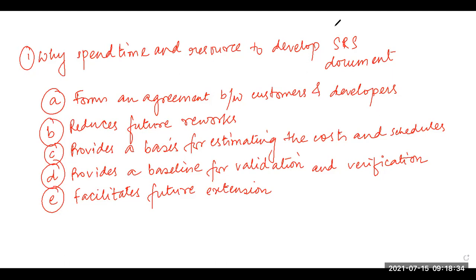Now, before we discuss how to write an SRS document, we first need to discuss the characteristics of a good SRS document and the various points that one must consciously avoid while writing an SRS document. So in order to write an SRS document, we need to know the characteristics of a good SRS document, so that we can follow that and know what we need to write and what we do not need to write in an SRS document, right? So the next topic is characteristics of a good SRS document.